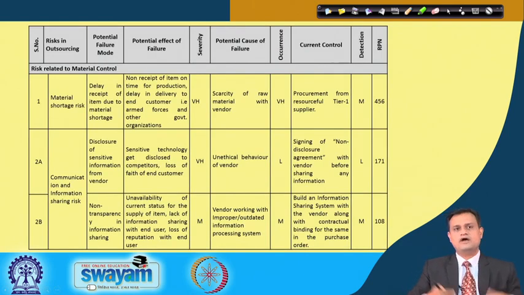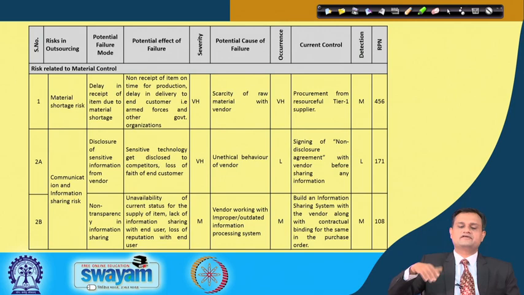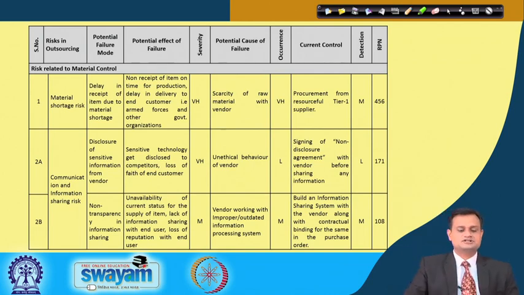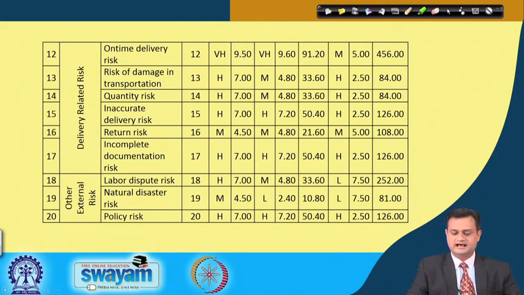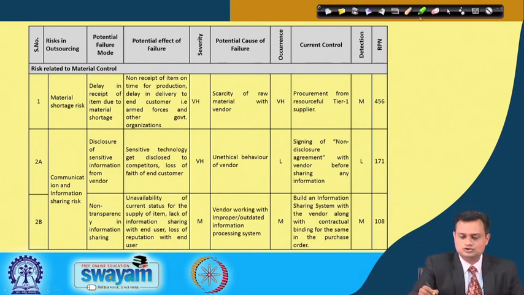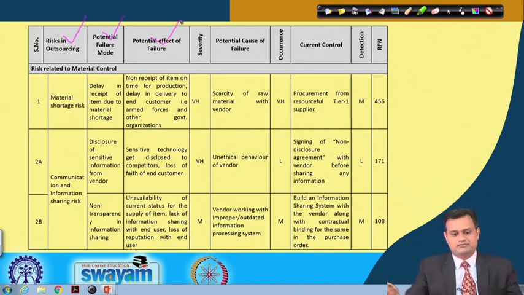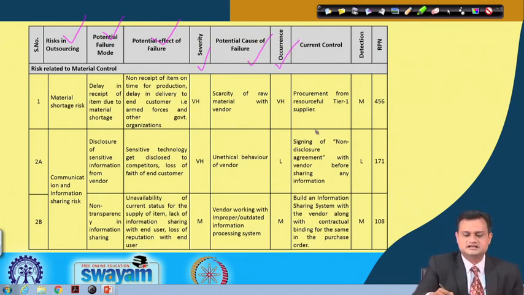Now, when I have computed the RPN value, I will definitely get an idea which particular risk has the maximum RPN, and then the second one. So before I go for any other analysis, I can have a risk management plan, and this plan will help me figure out that this is the risk in outsourcing, this is the potential failure mode, potential effect of failure I am elaborating, this is the severity, potential cause of failure, occurrence, current control, detection, and RPN.